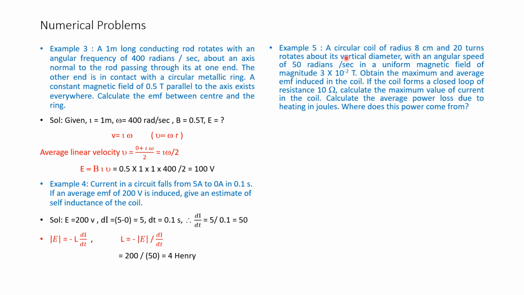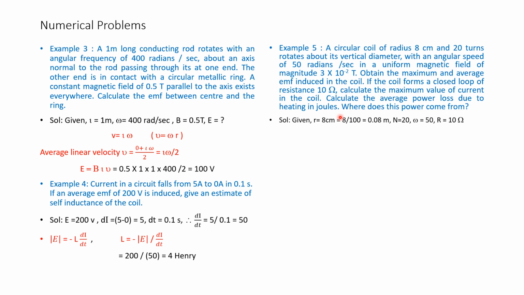A circular coil of radius 8 centimeters and 20 turns rotates about its vertical diameter with an angular speed of 50 radians per second in a uniform magnetic field of magnitude 3 into 10 to the power of minus 2 Tesla. Obtain the maximum and average EMF induced in the coil. If the coil forms a closed loop of resistance 10 ohms, calculate the maximum value of current in the coil. Calculate the average power loss due to heating in joules. Where does this power come from is the question.